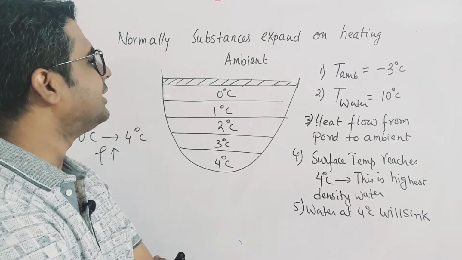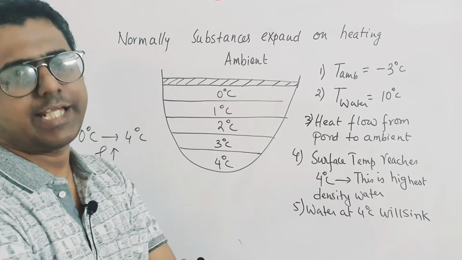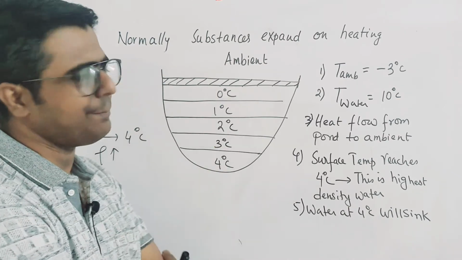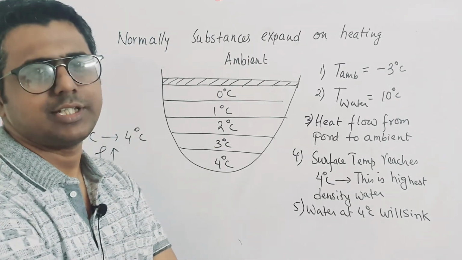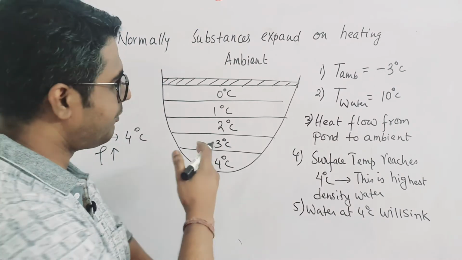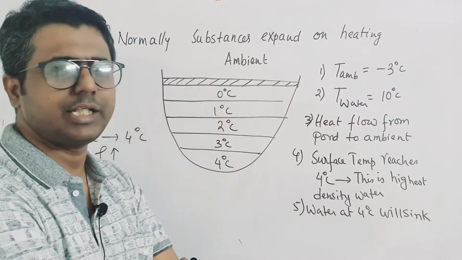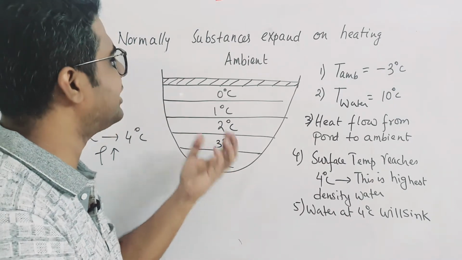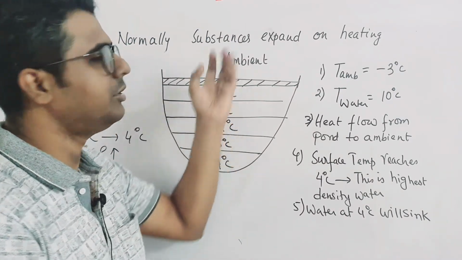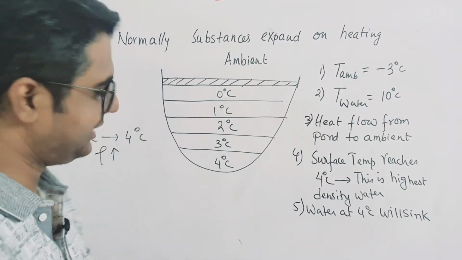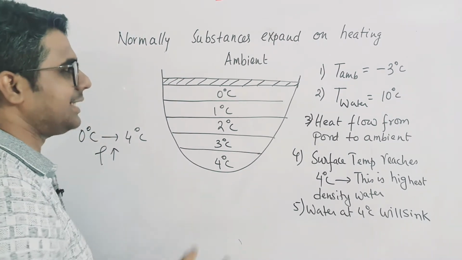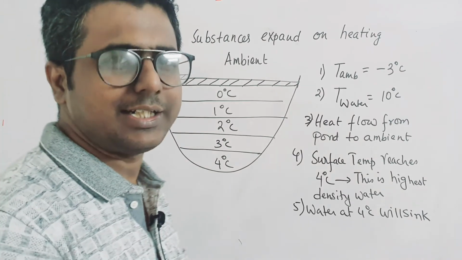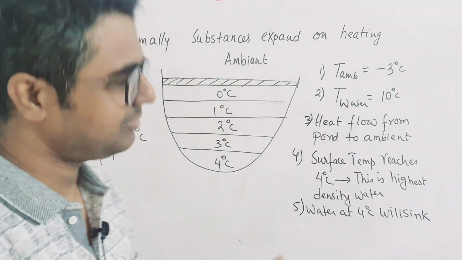Next point is, the ice layer prevents any further heat loss from pond to ambient. Okay, ice is a very bad conductor, so it will not allow any further heat loss from pond to ambient. Okay, so that is how this gradient is maintained. So this water remains water, it doesn't become ice, and the fishes live.